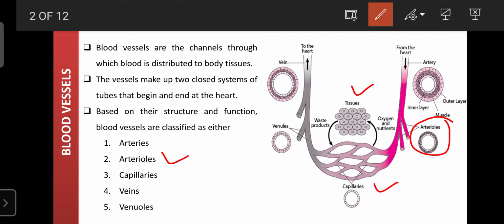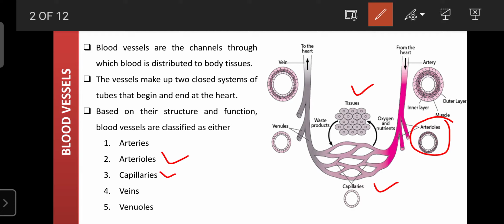Regarding the structure and features, the arteriole structure is similar to the arteries, but regarding the size, they are smaller than the arteries. But regarding function, these also transport the oxygenated blood. So next one is the capillaries.